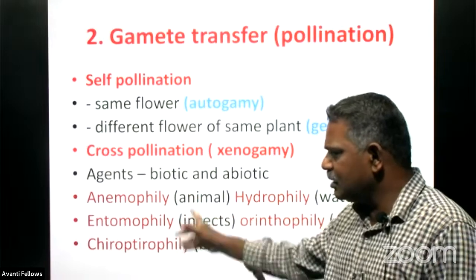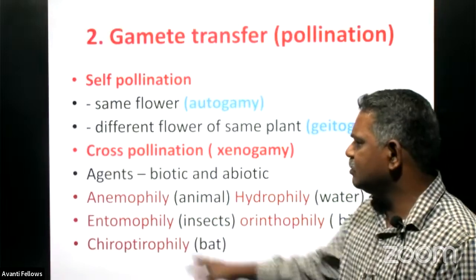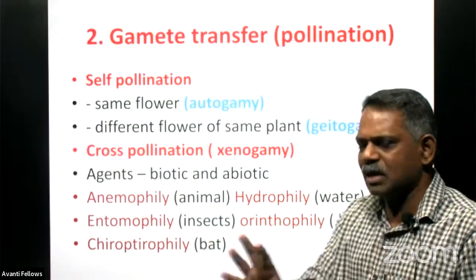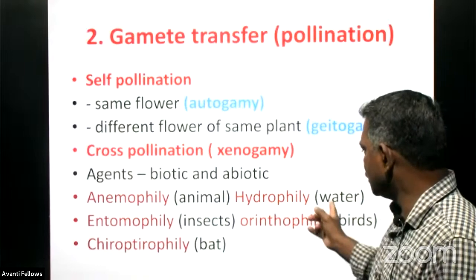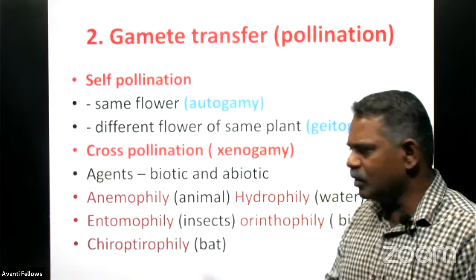And some technical terms are also mentioned here. Note down the technical term, anemophily. Anemophily means what? The agent is wind. And hydrophily, here the agent is an abiotic agent, that is water only.